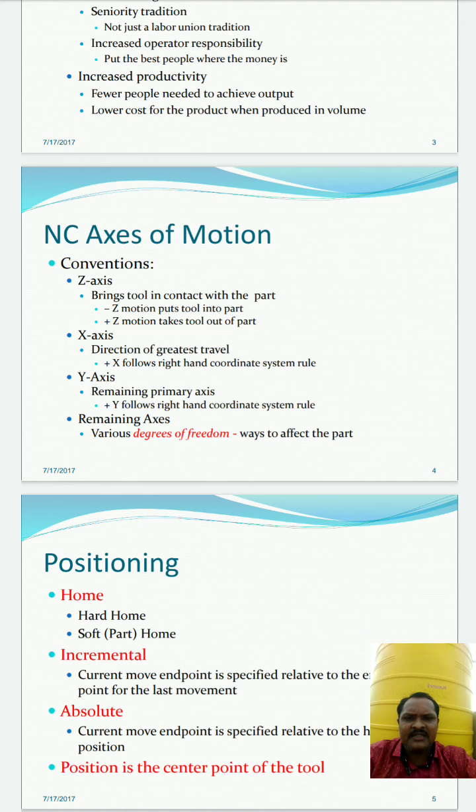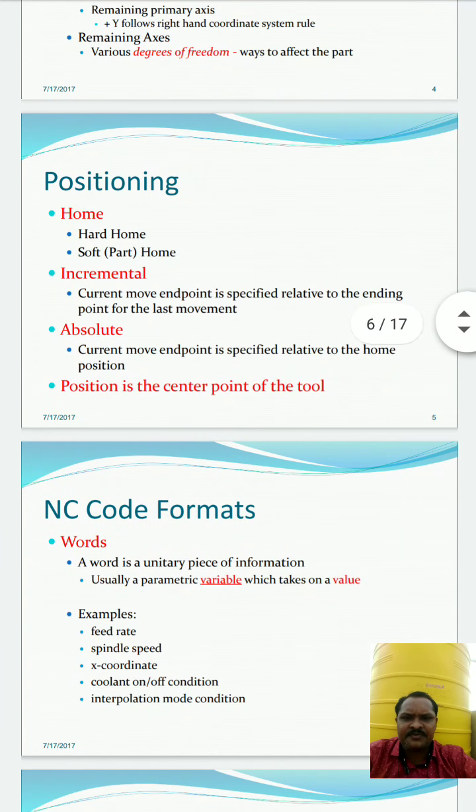These are the NC axis of motions. Next we will go with the positioning, that is home, incremental, absolute, and position in the center point of the tool.